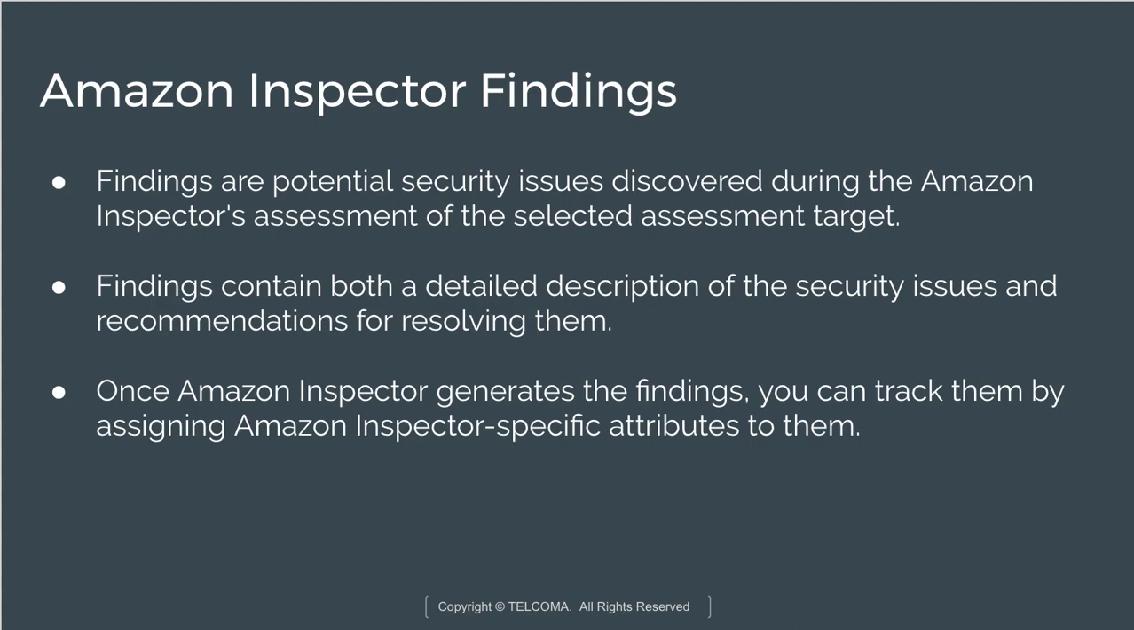Next, we have Inspector findings. Findings are basically security issues that are discovered. A finding contains a detailed description of the issue and a recommendation on how we can solve it. Once it generates the findings, we are required to track them. And again, it consists of key value pairs.